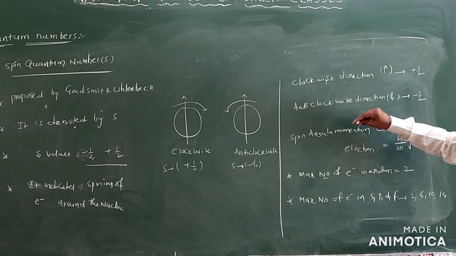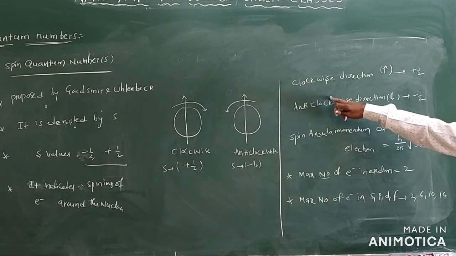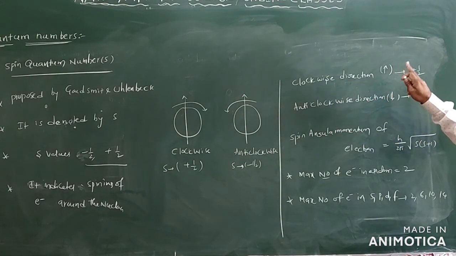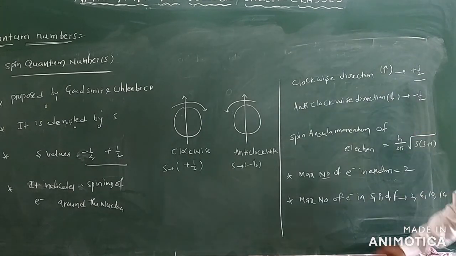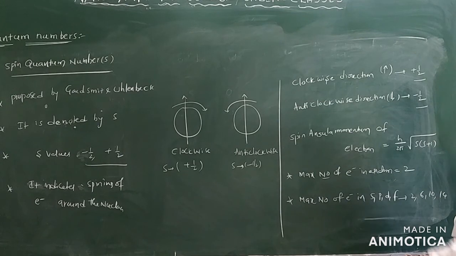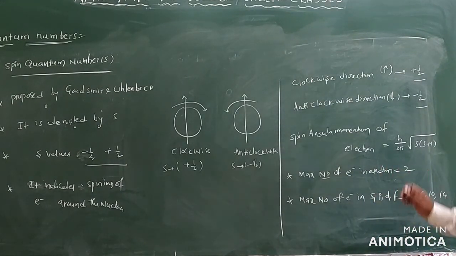For understanding purposes, you can identify it like this. Clockwise direction means the upward direction, so that is plus 1/2 only. Anti-clockwise direction means the downward direction, that is minus 1/2 only.